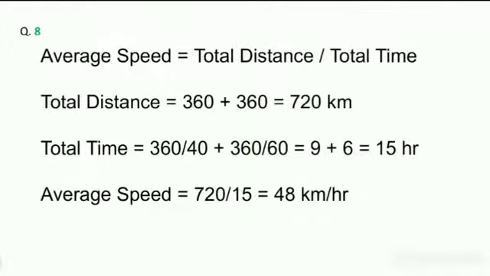Here the average speed equals total distance by total time. Total distance equals 360 plus 360, 720, and total time is 360 by 40 plus 360 by 60, equal to 9 plus 6, 15 hours. Average speed is distance by time, 720 by 15, 48 kilometers per hour.